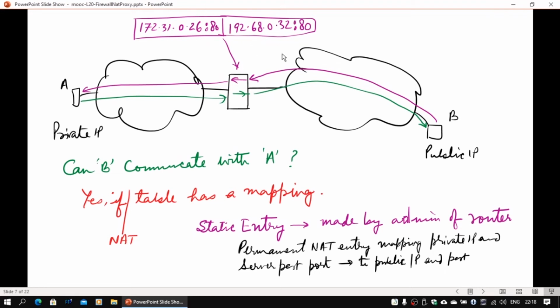This IP address of B is a public IP address, so it can always respond back, which will just pass through. There is no NAT entry that needs to be created for this reverse traffic. So this entry is fixed, and this is what is going to be used. While this packet is going, it will be shown as if it is coming from here to this node B in the internet.